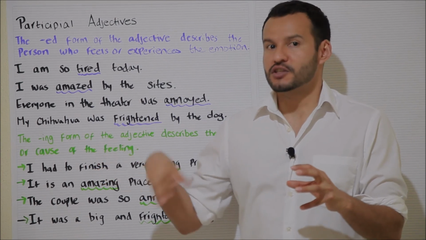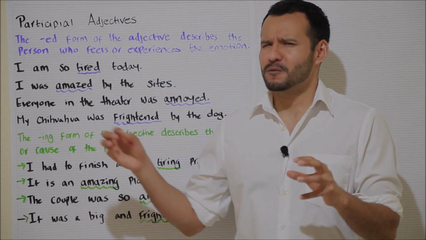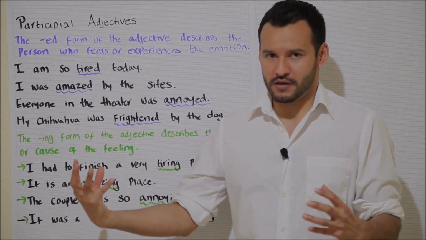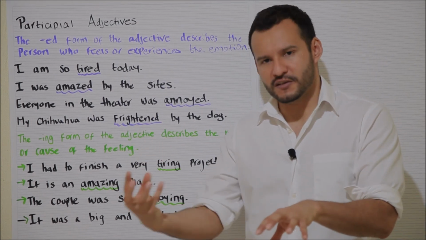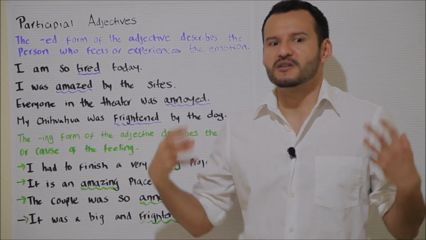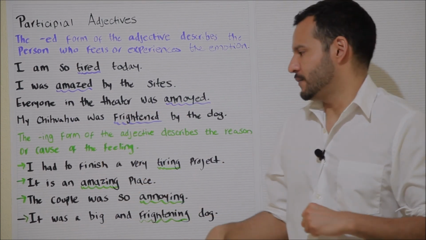In the next example, with the movie theater, remember that there was a couple in the movie theater that was talking the whole time during the movie. And so they were really annoying. I am describing them, and they are the reason that everybody else in the movie theater was feeling really annoyed. So they are annoying with ing.